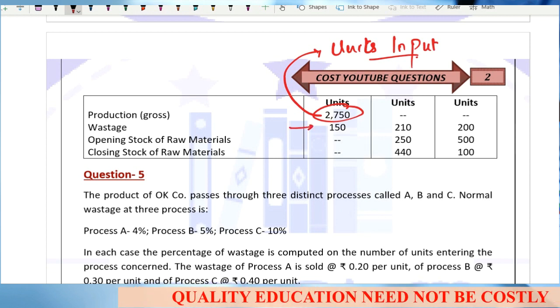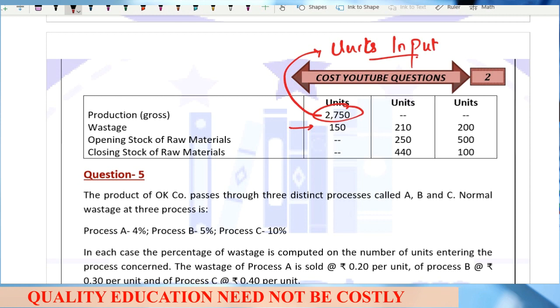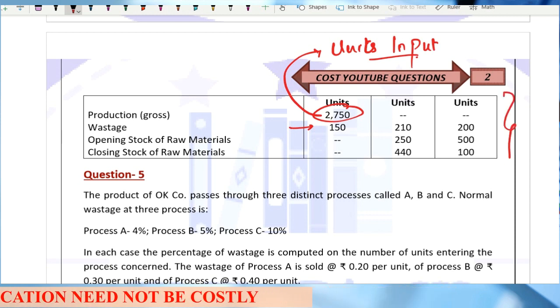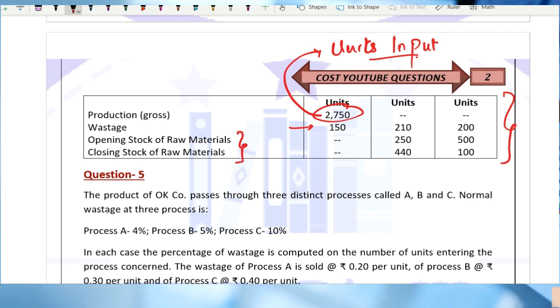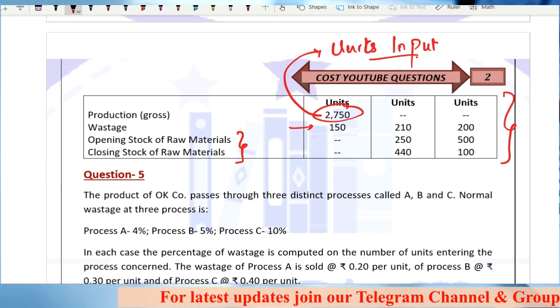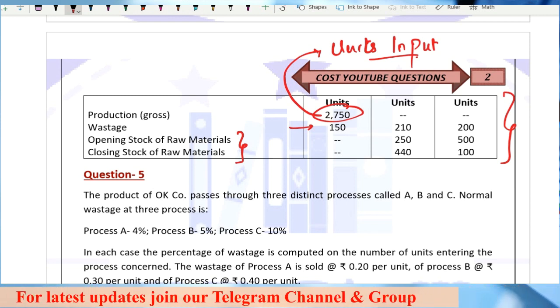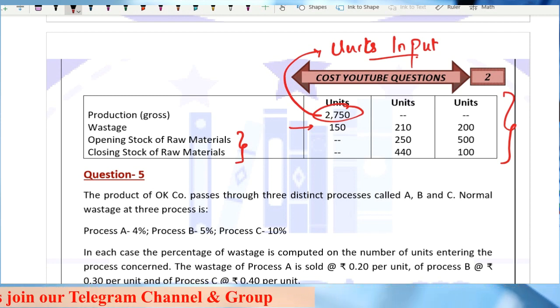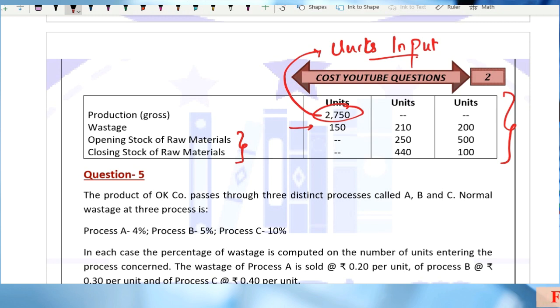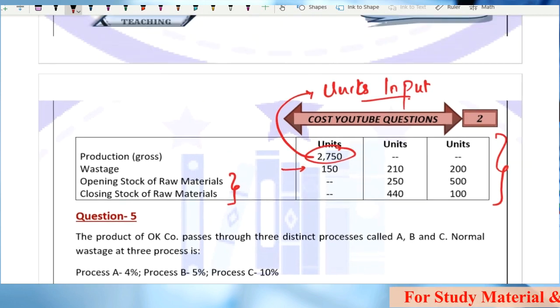Wastage is 150. Opening stock of raw material and closing stock of raw material is given for process number 2 and 3. So for process number 1 there is no opening and closing stock of raw material, and this is what we just discussed. This is the inventory of raw material, how to treat it. Clear? You won't face a major problem in this type of question. The problem will only be there in the rate. Have you read the question carefully?